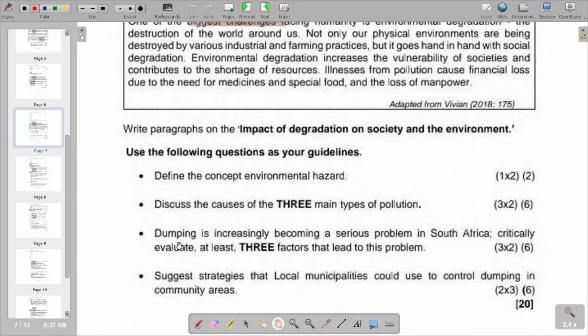Then you go to the next part, which says discuss dumping is increasingly becoming a serious problem in South Africa. Critically evaluate at least three factors that lead to this problem. Remember, dumping, we've got cheap products that are coming from foreign nations and that are being sold in the local country with subsidized prices or with low prices. But obviously, these are goods that may not be suitable for human consumption. So the question needs us to critically evaluate at least three factors that lead to this problem. What are the factors that lead to dumping?